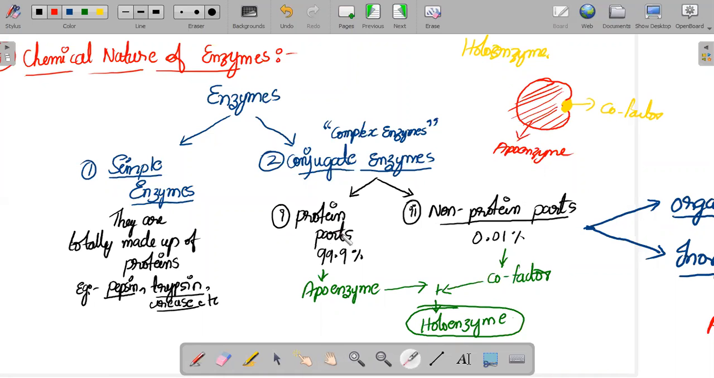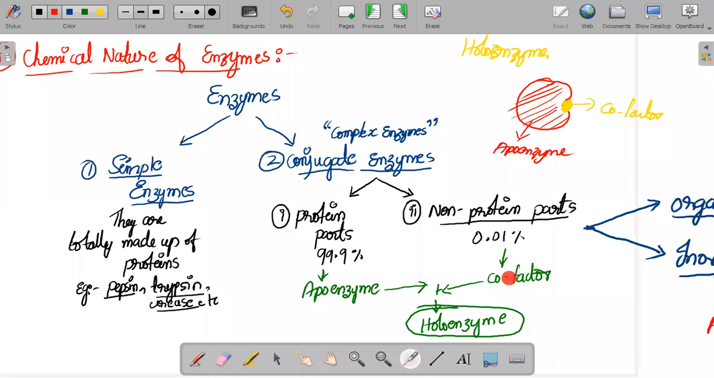One is called the protein part, and the other is called the non-protein part. This protein part is given a name: apoenzyme. The non-protein part is also given a name: cofactor. Understand, cofactor means co-supply, co-helpful.